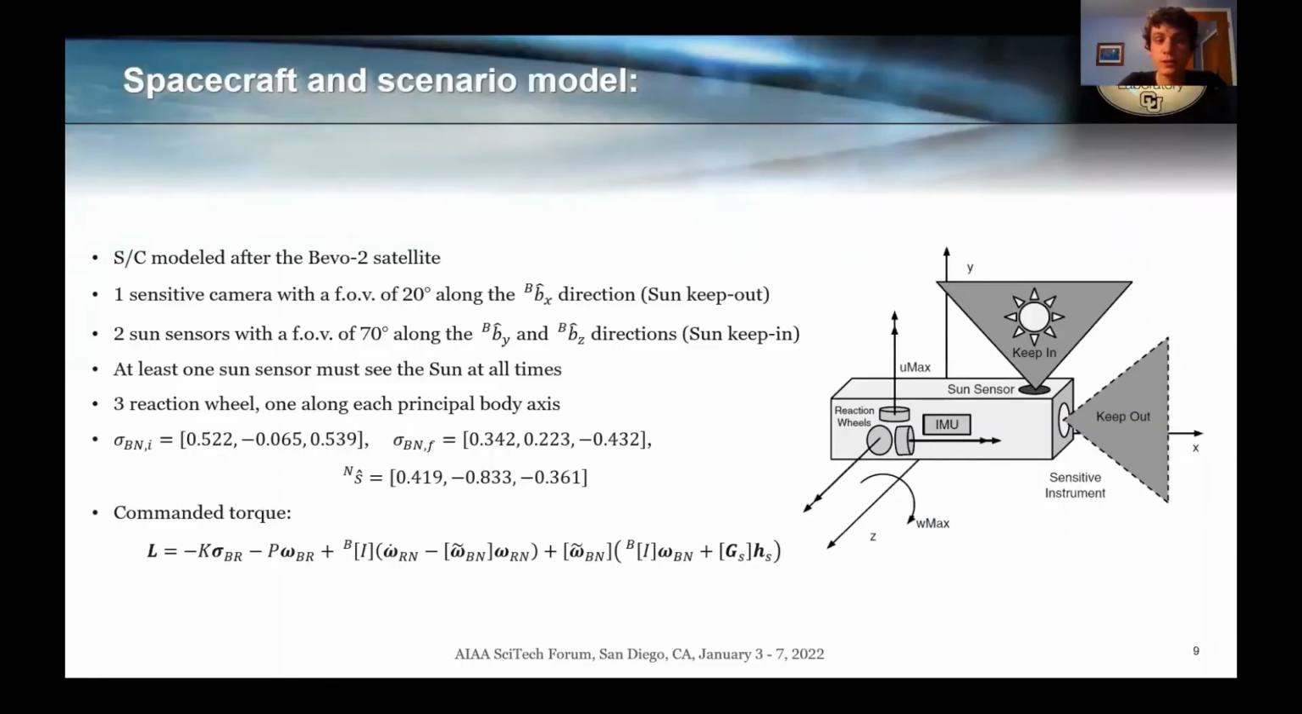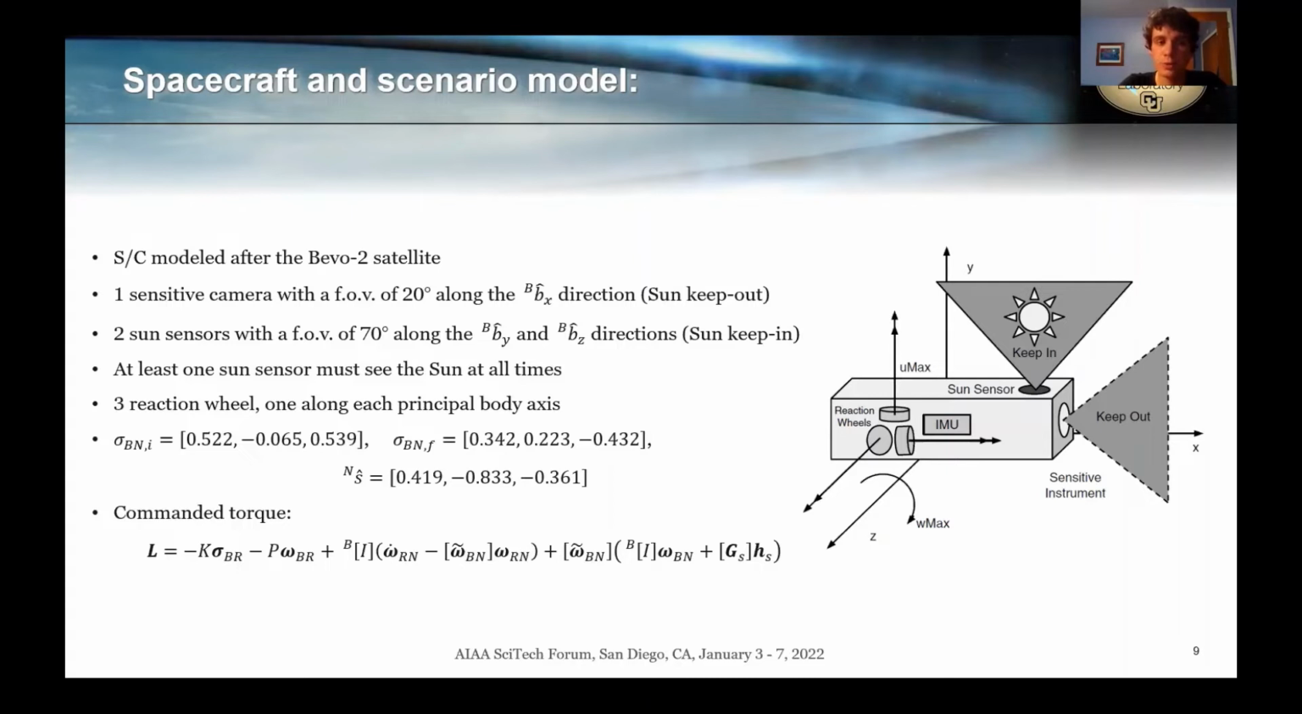The spacecraft and its constraints are modeled after the Bevo-2 satellite, which has a sensitive camera aligned with the X body axis and 2 sun sensors aligned with the Y and Z body axis, one of which must be able to see the sun at all times.